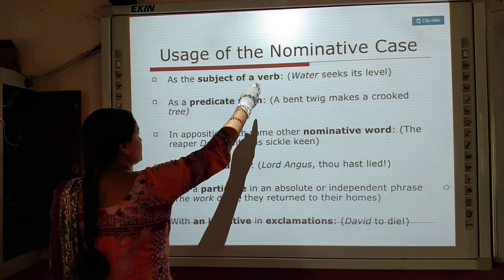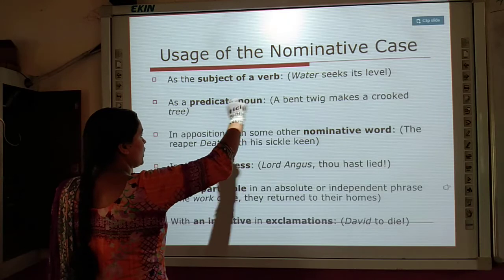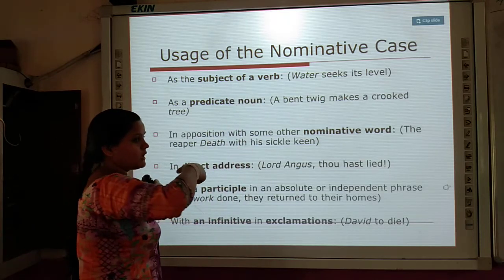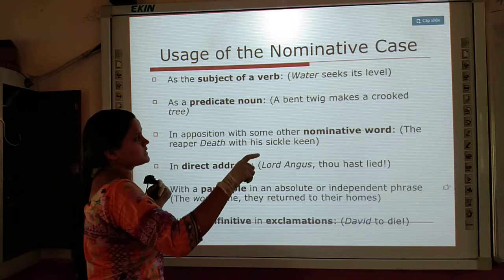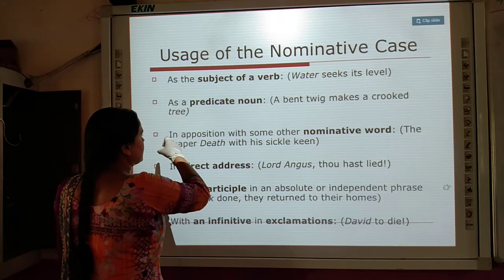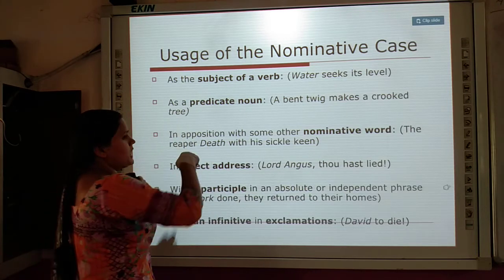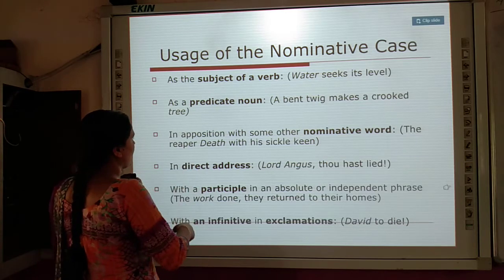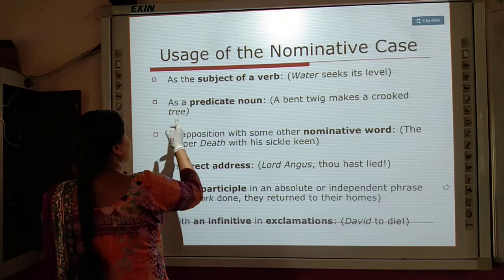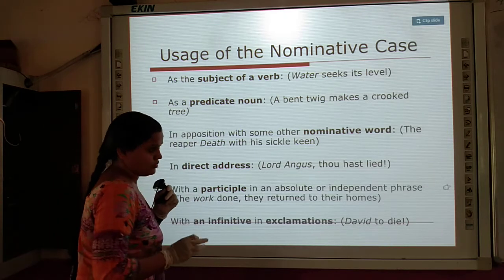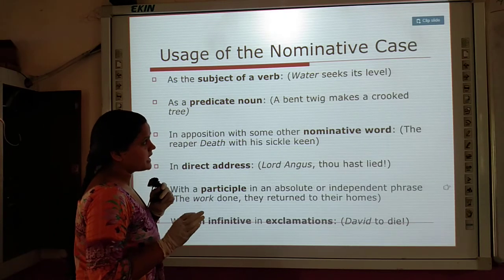In the first sentence, the word water came in the first position in the sentence. In the second sentence, the word tree has come at the end of the sentence, yet it is working as a predicate noun. Are you understanding me?